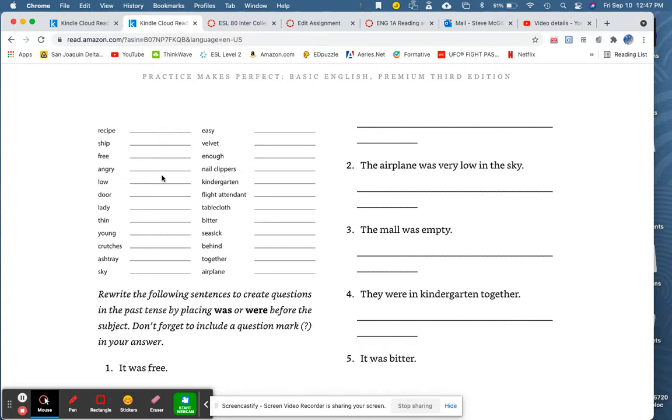Be sure to repeat these words as you hear me say them. Again, repetition is most important for many reasons.